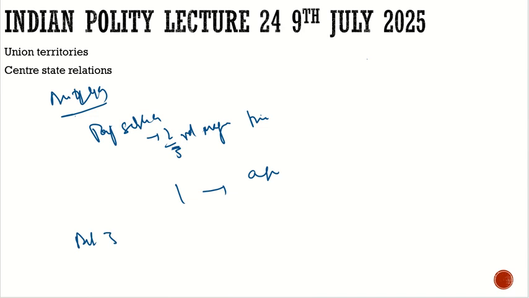We had discussed how, under a national emergency, Parliament enjoys concurrent power of legislation: the State List becomes like the Concurrent List, and Parliament may make laws with respect to the State List too. The validity of those laws is up to 6 months after the revocation of the national emergency. Then we have Article 252. How does it apply?